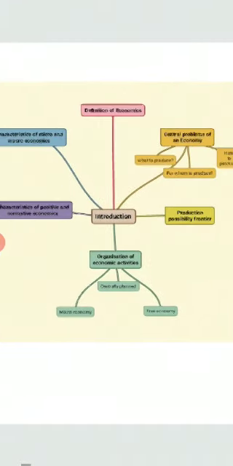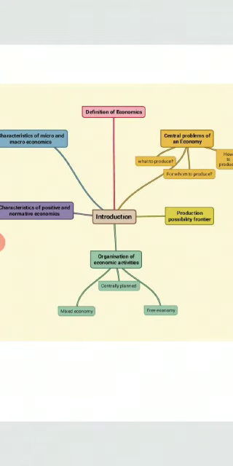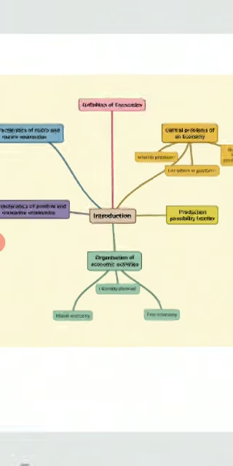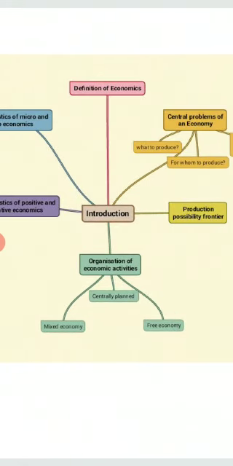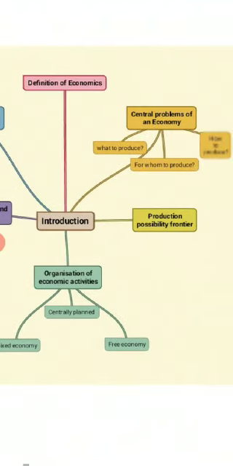Now look at this mind map. Here has been given different topics that we will cover in this chapter. So the first topic is definition of economics. Second topic is central problems of an economy. There are three problems of an economy. First is what to produce. Second is for whom to produce. And third is how to produce.